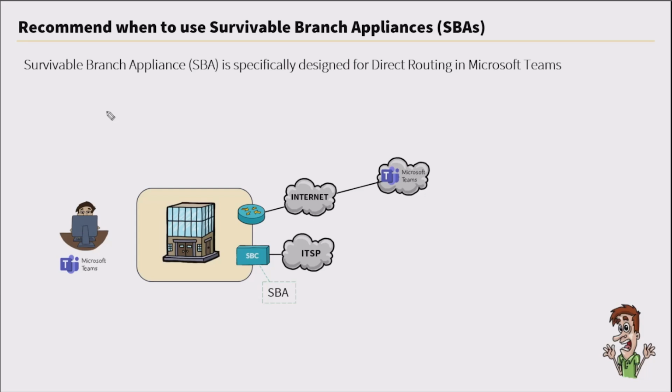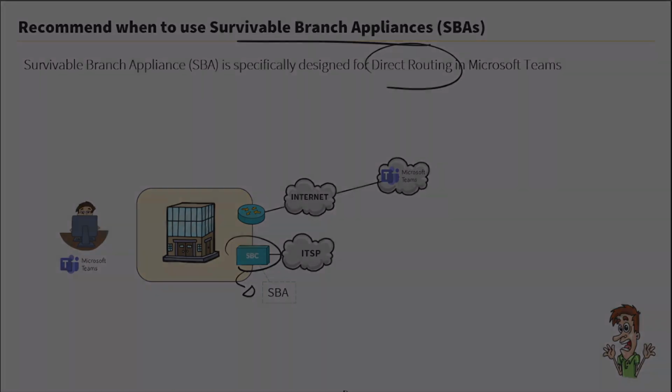So in this video, we discussed the SBA, or Survivable Branch Appliance. We saw the main benefit here is to allow inbound and outbound calls to the PSTN even though we lost our internet connection to Microsoft Teams. We also discussed that SBAs are designed for environments that are using direct routing. And we also saw that certain SBC vendors currently have that SBA functionality.